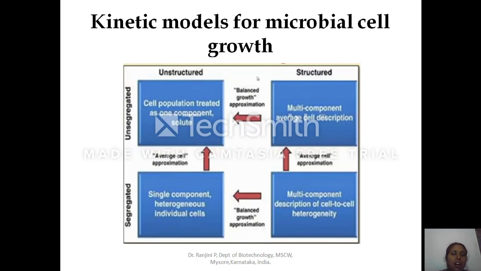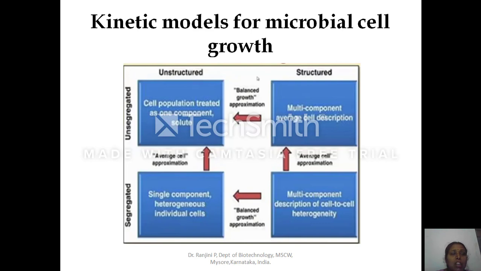Suppose you are assessing the microbial cell growth or specific growth rate by taking each and every component separately, like the cell growth, cell size, total number of cells. You take the single cell into consideration, and you take the active compartment and the inactive compartment.